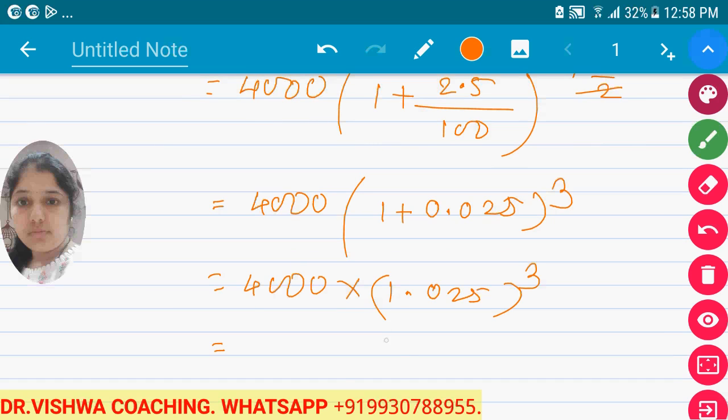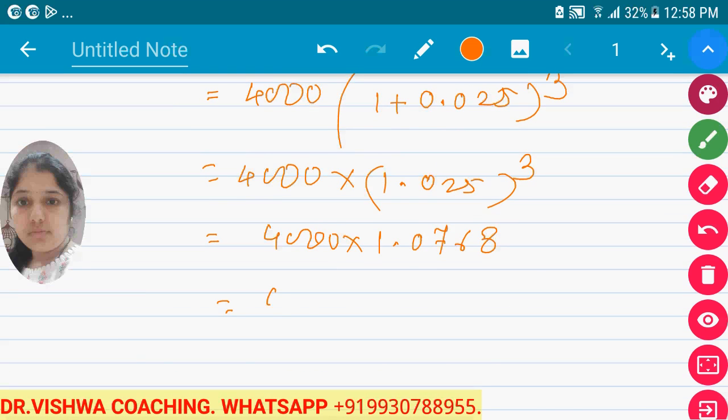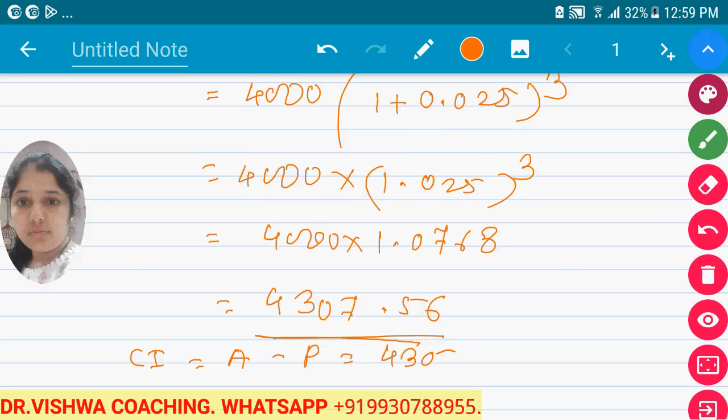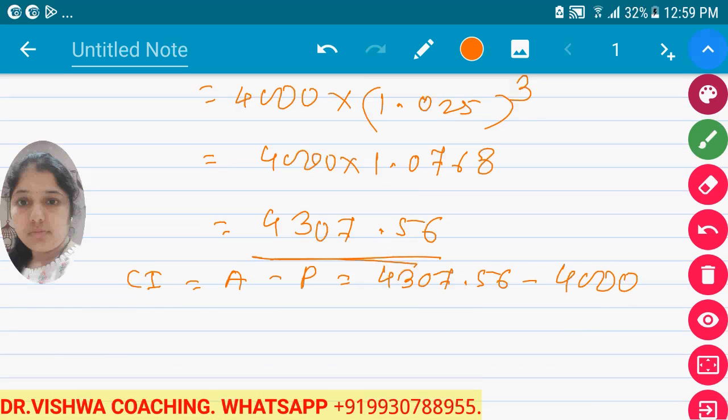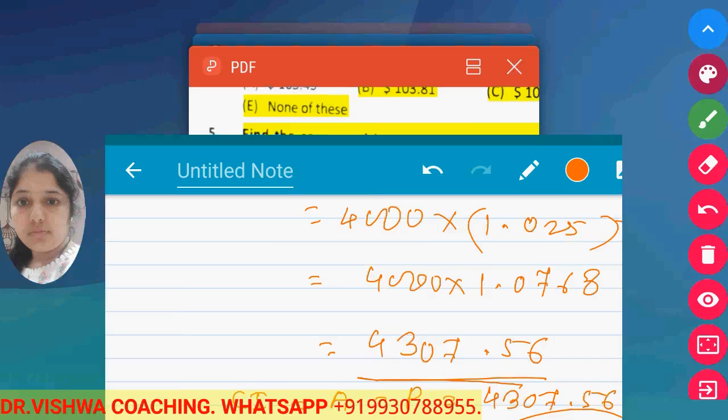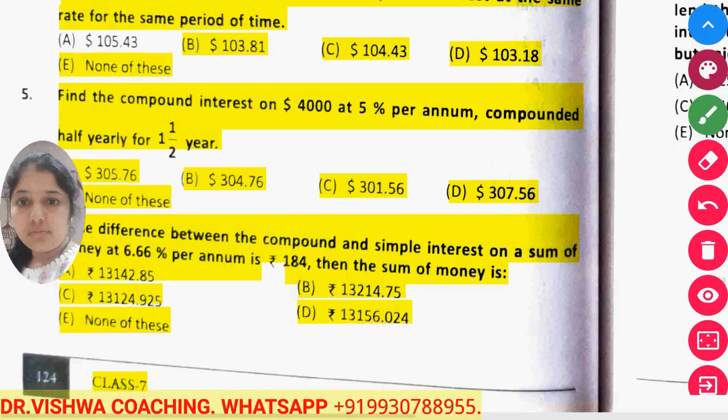So 1.025 cubed is equal to 1.0768, multiplied by 4000. So it is 4307.56. Now compound interest is equal to amount minus principal. Amount is 4307.56 minus 4000 gives us the value as 307.56 rupees as the compound interest. So this is the method to calculate the compounded interest. So your option is option D.